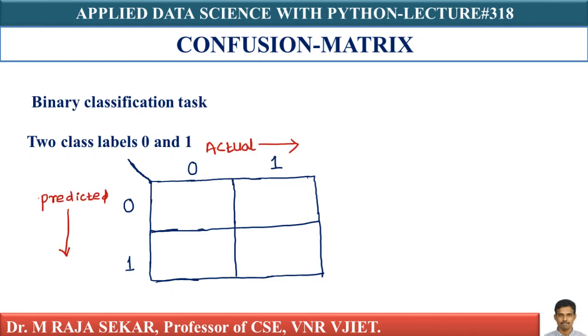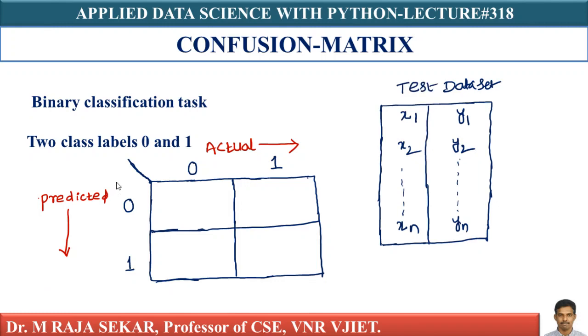Just observe this one. These two values are predicted values. These two values are actual values. Let's go with a data set and understand.